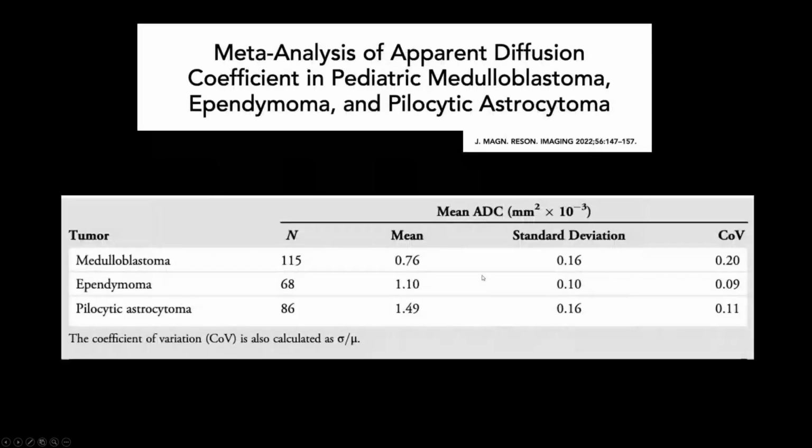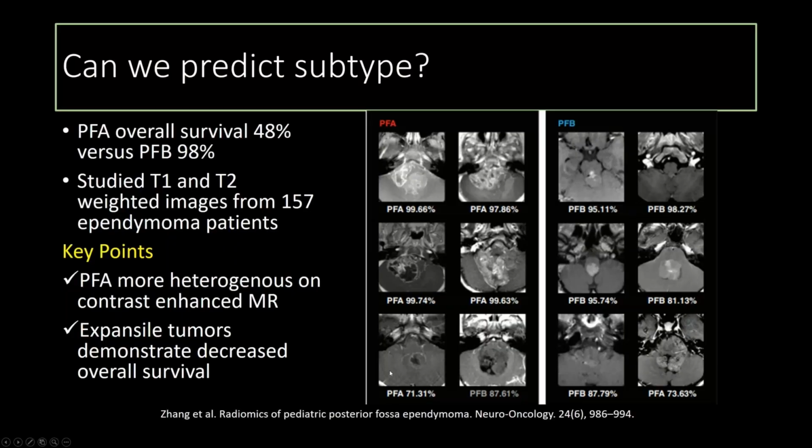And there has been a meta-analysis of ADC values in pediatric medulloblastoma, ependymoma, and pilocytic astrocytoma. You can see that the mean ADC value for medulloblastoma is lower than for ependymoma and for pilocytic astrocytoma as well. So it's important to look at your diffusion weighted images when you see these pediatric posterior fossa tumors. And then, of course, in these ependymomas, can we predict the subtypes of ependymomas?